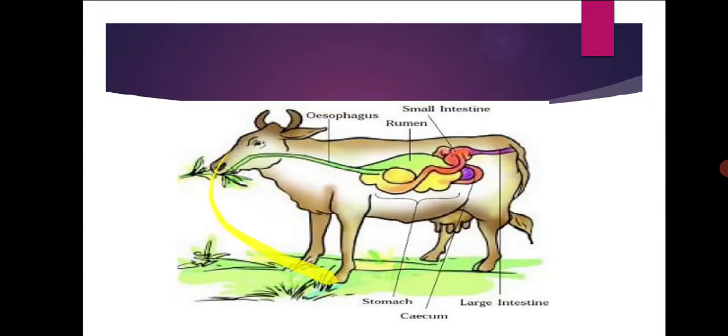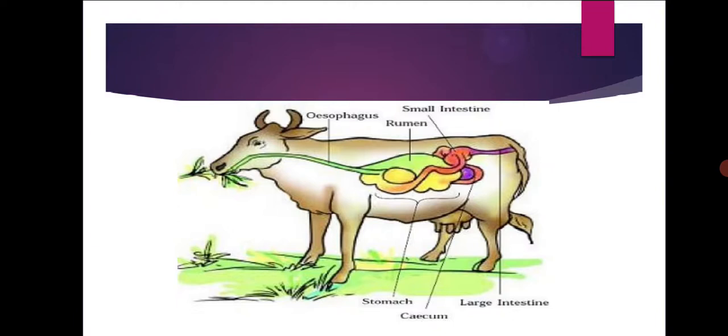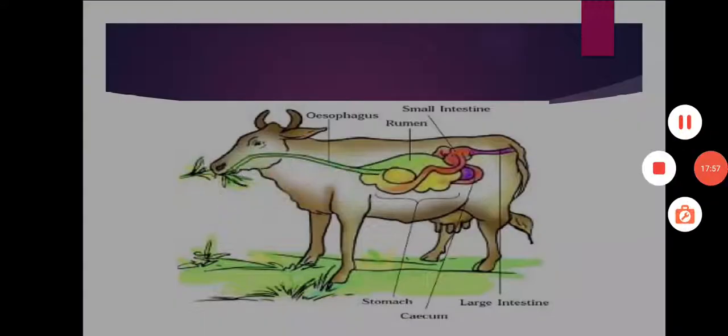So this is a ruminant, that is a cow. I'm showing you the figure. This is the esophagus. This is the rumen. Then small intestine, stomach, large intestine, anus. The undigested food comes out from the anus. So till here your chapter has been completed. Thank you.